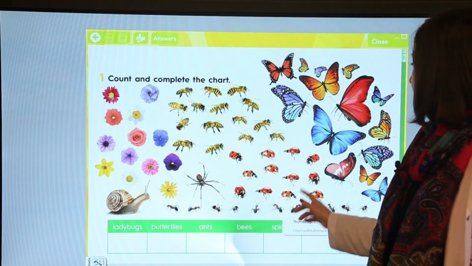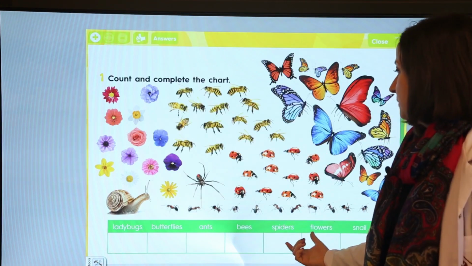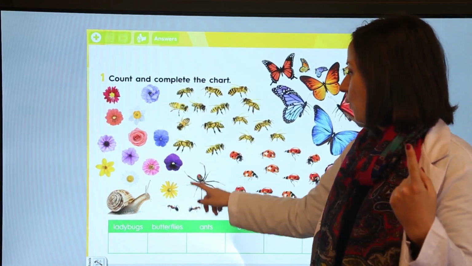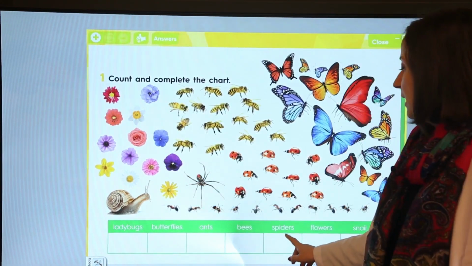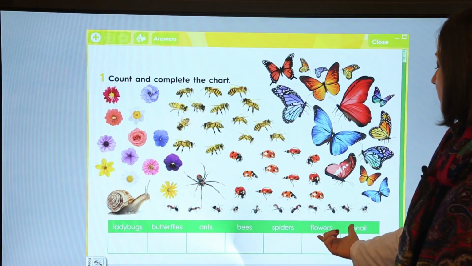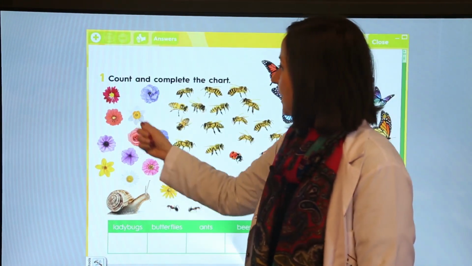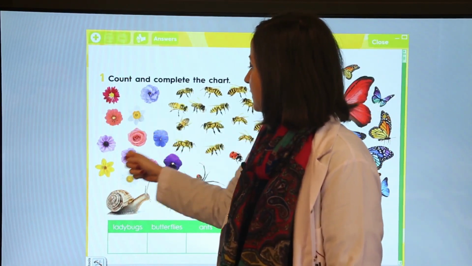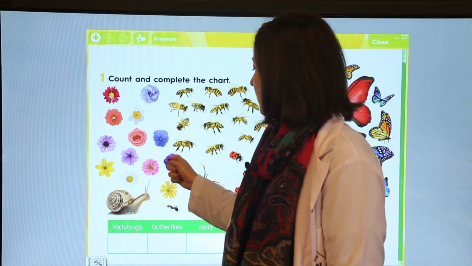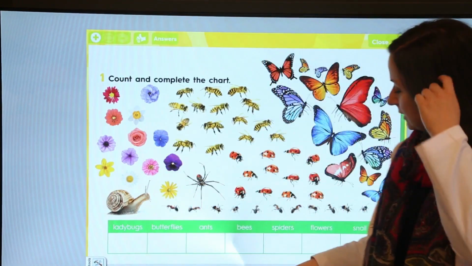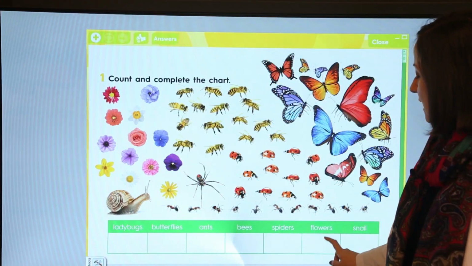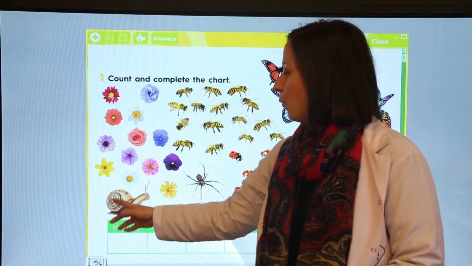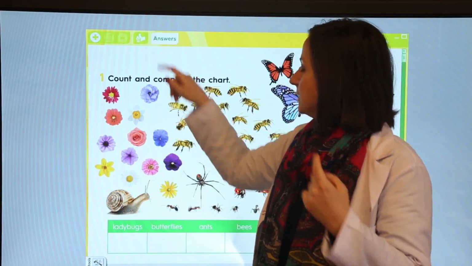How many spiders are there? There is only one spider, okay? One spider. So we should write here 1. How many flowers are there? Let's count the flowers. 1, 2, 3, 4, 5, 6, 7, 8, 9, 10, 11, 12, 13. There are 13 flowers. So we should write here 13. And how many snails are there? 1 snail. Okay, there is a snail.